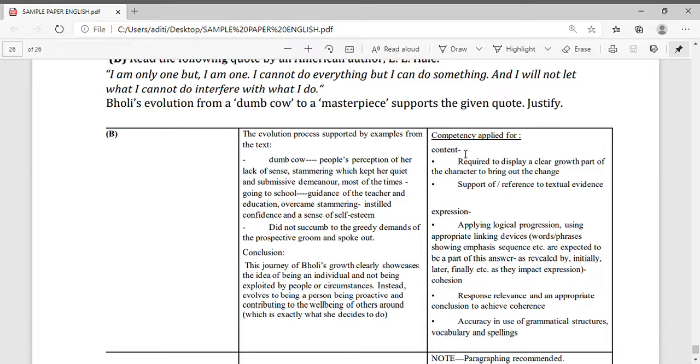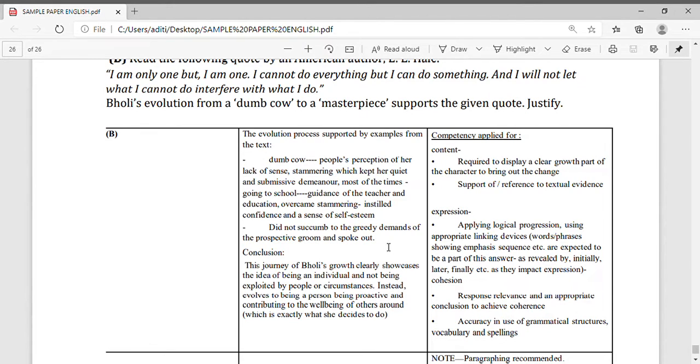Dumb cow means people's perception of her lack of sense. Her stammering kept her quiet, submissive and demure most of the time. Then going to school, the guidance of the teacher and education helped her overcome stammering and instilled confidence and a sense of self-esteem. These points you have to mention. She did not give in to the greedy demand of the prospective groom and spoke out.